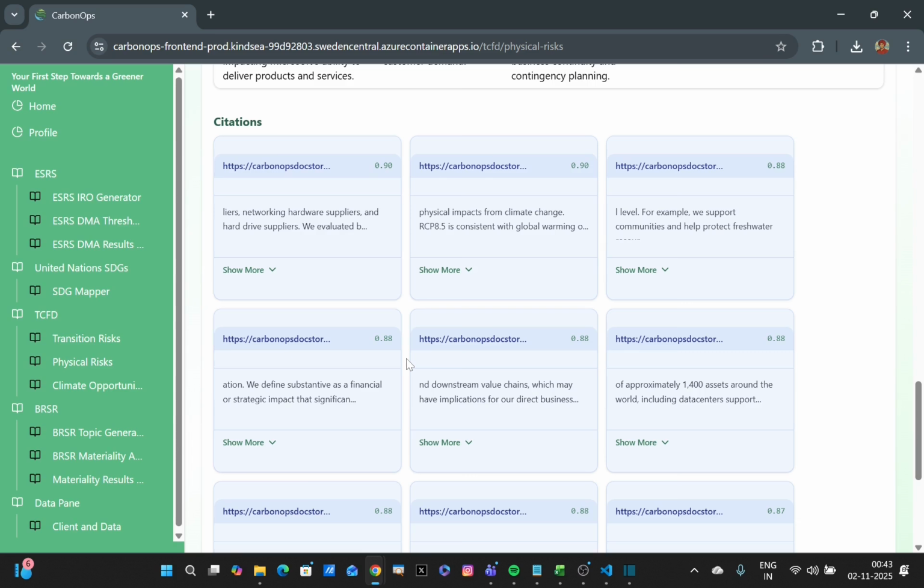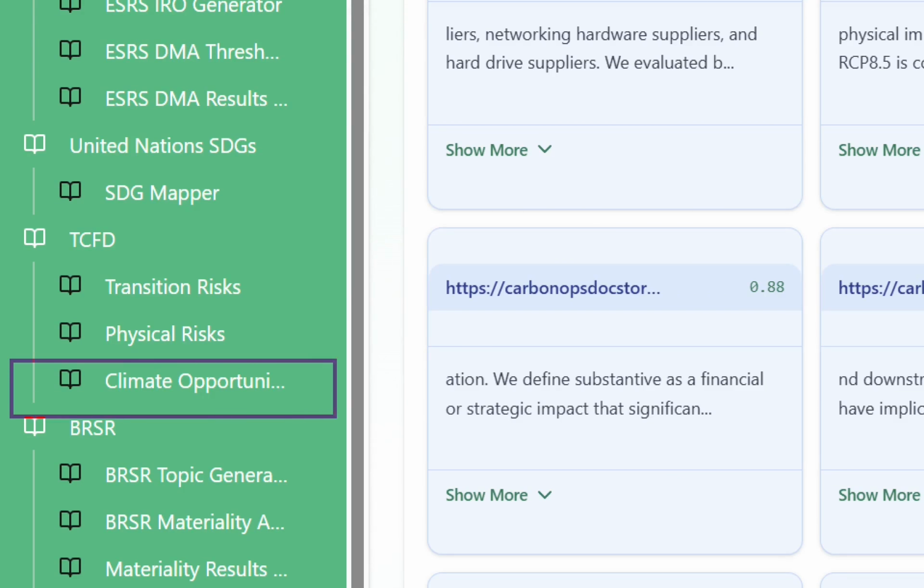Well, that's pretty much it. That's all about physical risk mapping with the TCFD toolset. In the next video, we'll cover climate opportunities.